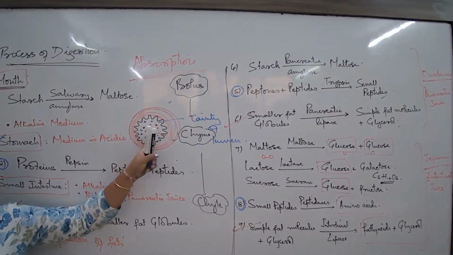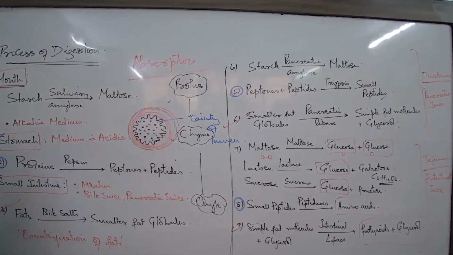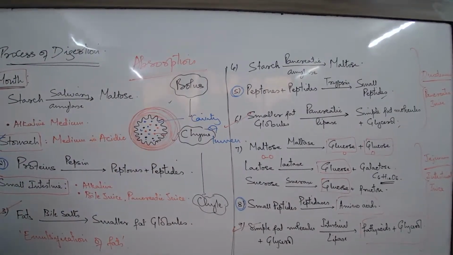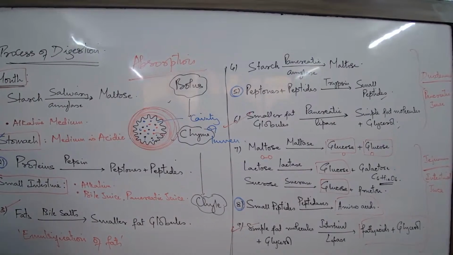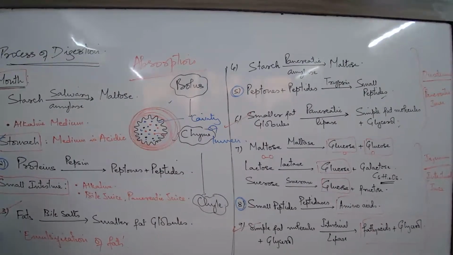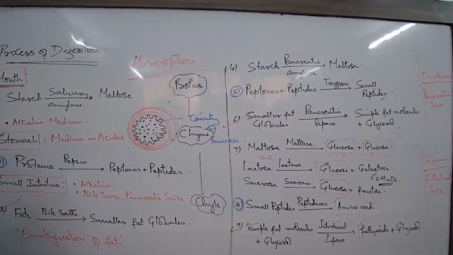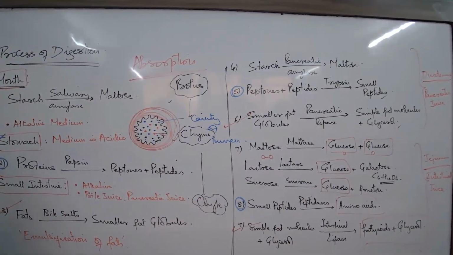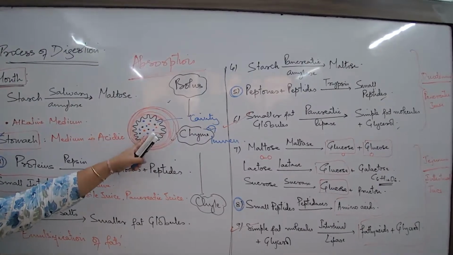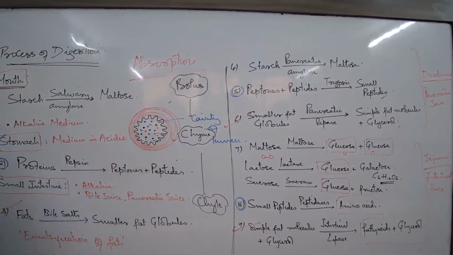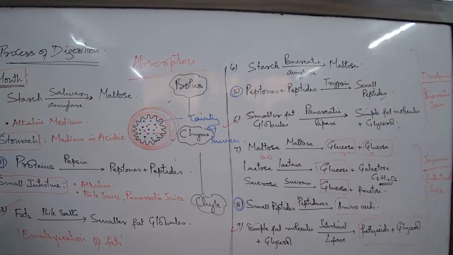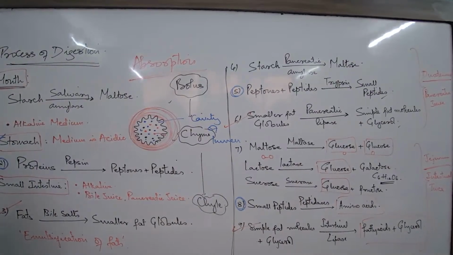It has to cross the wall of the villus and enter into the blood. This is diffusion, this is absorption. Why am I talking about diffusion? Because the blood here has fewer amino acids, and outside there are so many. So molecules are moving from a region of high concentration to a region of low concentration.